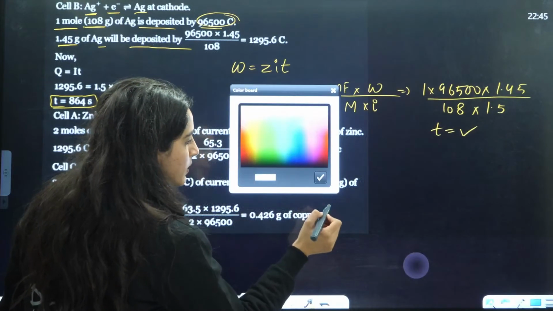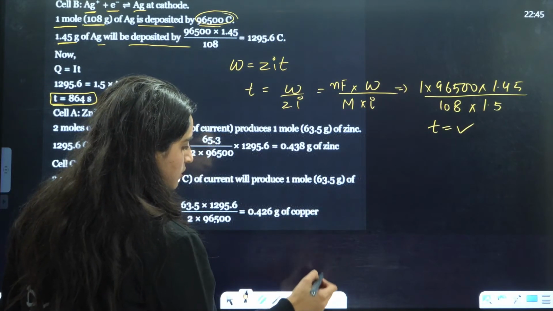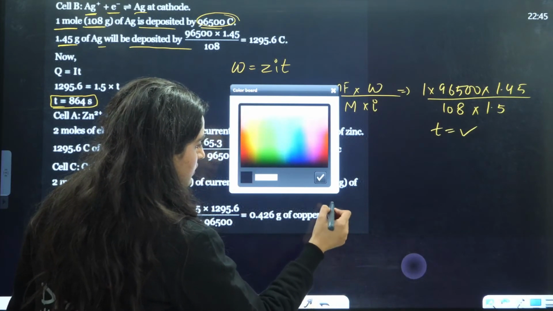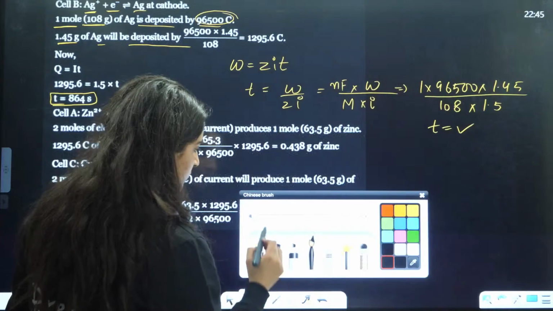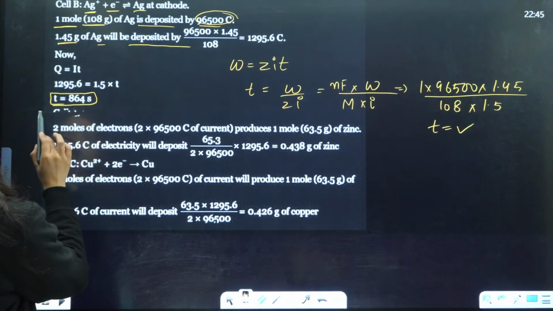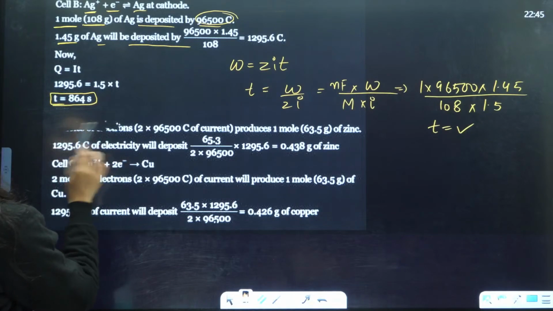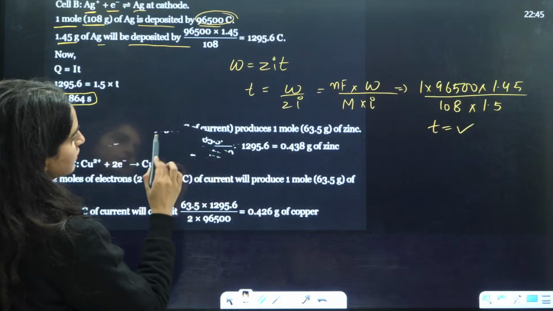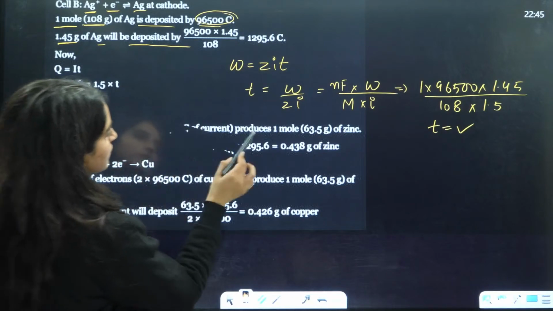Now guys, just give me a minute, I'll just correct this. It should not be like this, because we have only copper, we don't have zinc.